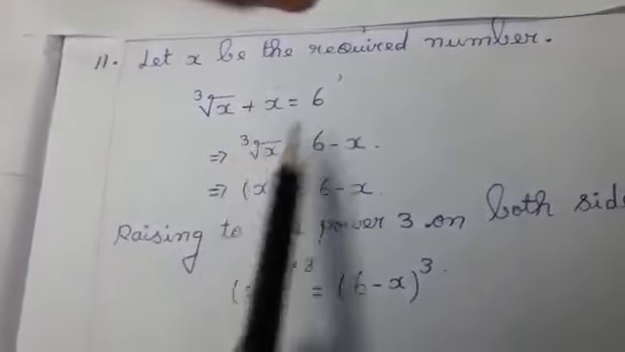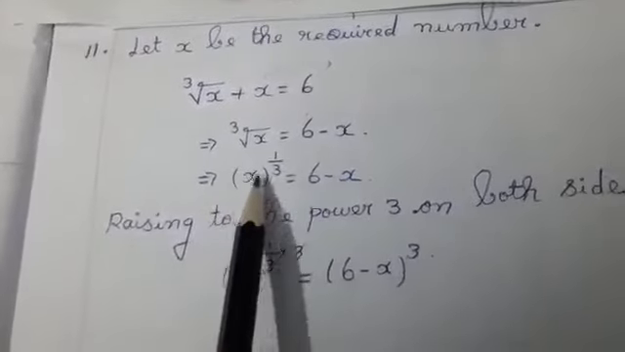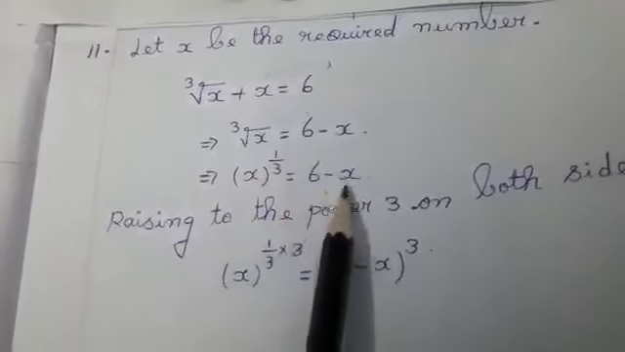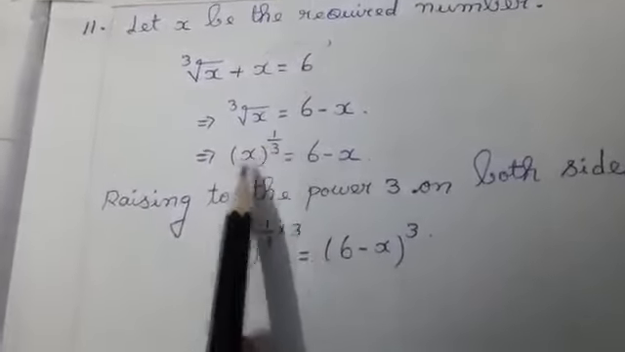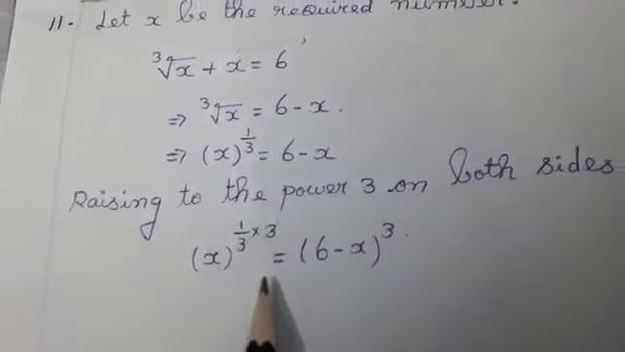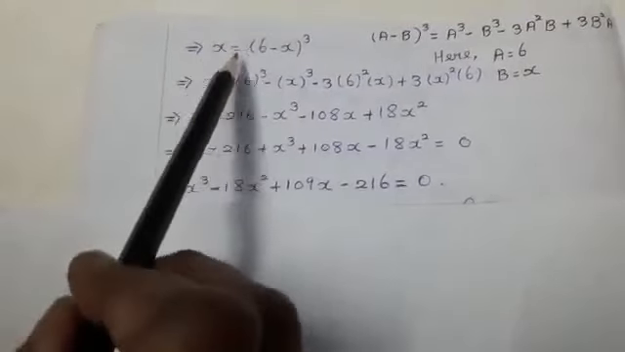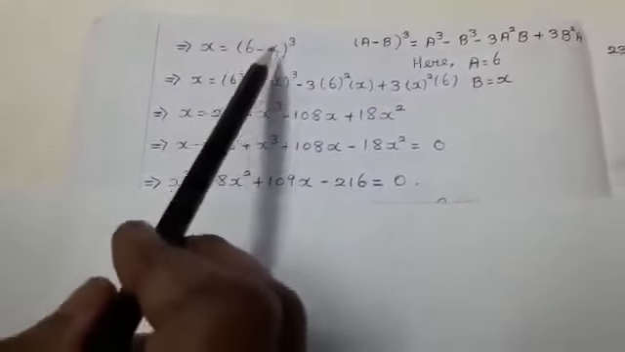Keep this cube root here. I'm bringing the 6 minus x. Cube root can be written as x to the power 1 by 3 equal to 6 minus x. To remove this 1 by 3, what I'm going to do is raise to the power 3 on both sides. So, you'll be getting the value in this way. I'm getting x is equal to 6 minus x the whole cube.